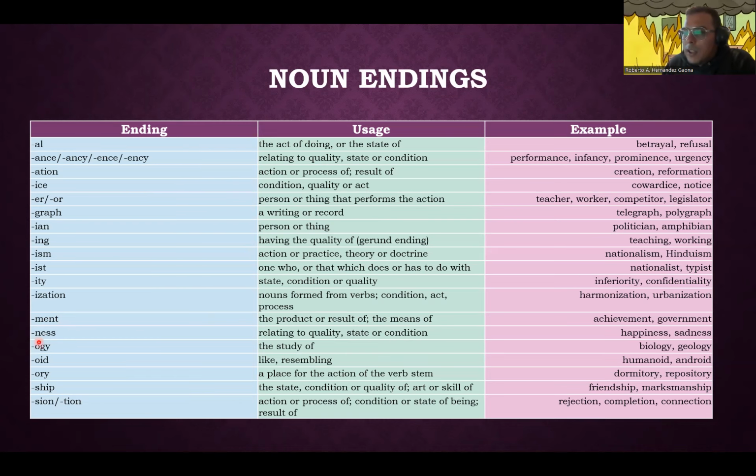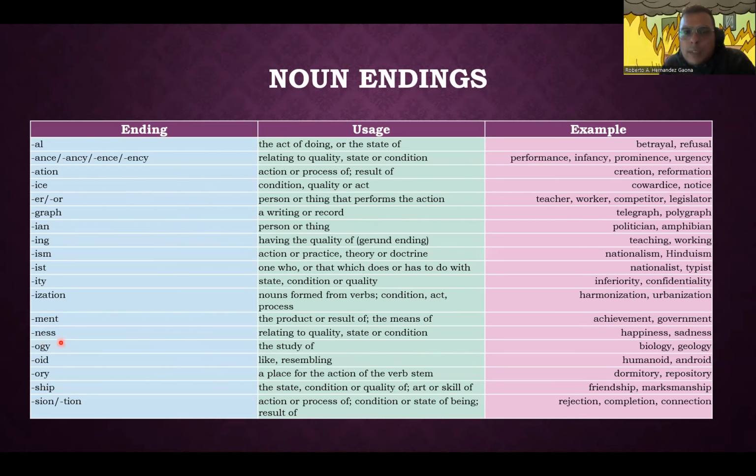We also focused on the NESS ending, this one. And we were talking about how this relates to quality, state, or condition. So we have the word happy, which is feliz in Spanish. But what if we add NESS?